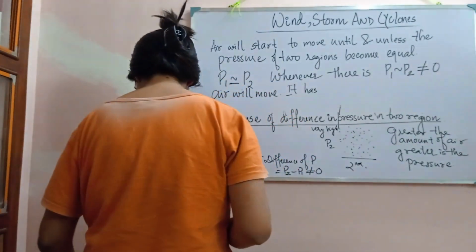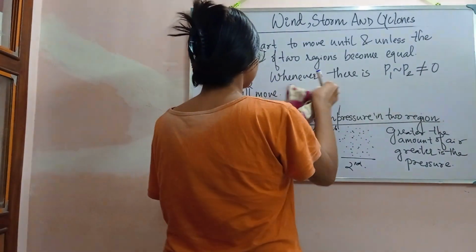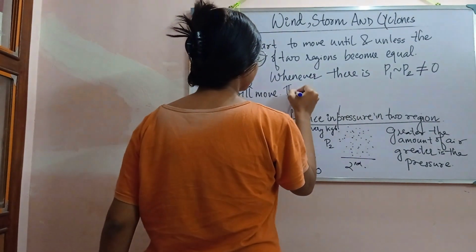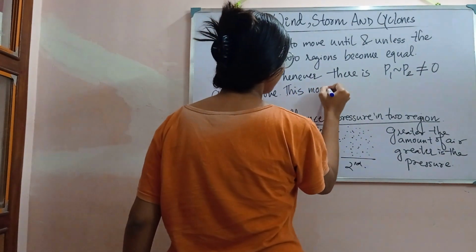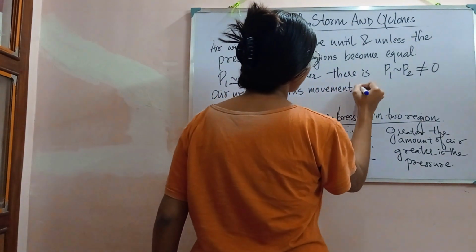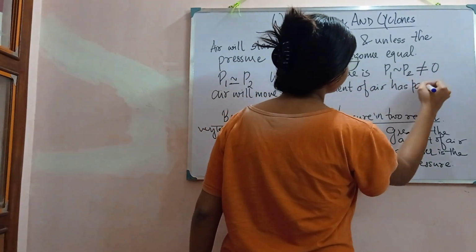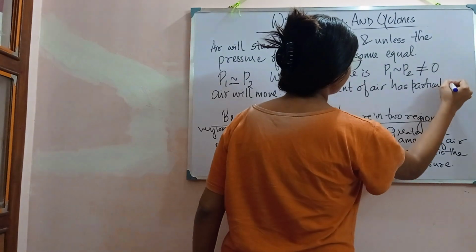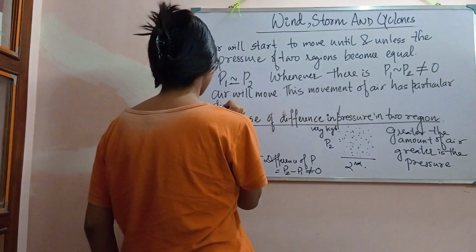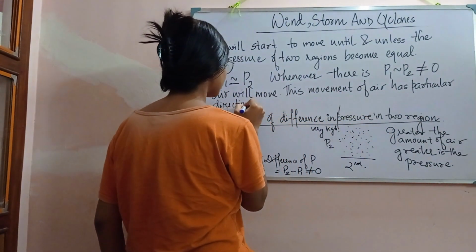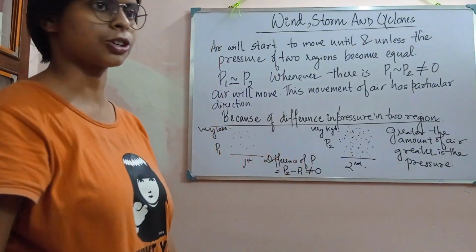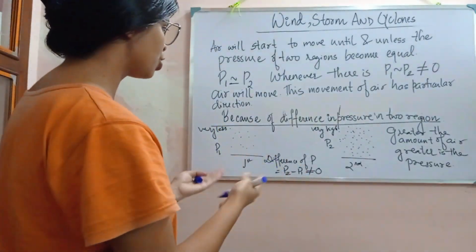Okay, let's write this: movement of air has a particular direction. Now the question is, which direction? From which region to which region will it move?